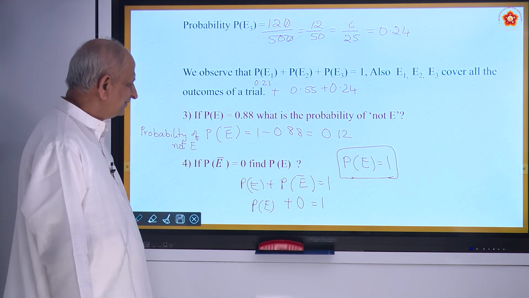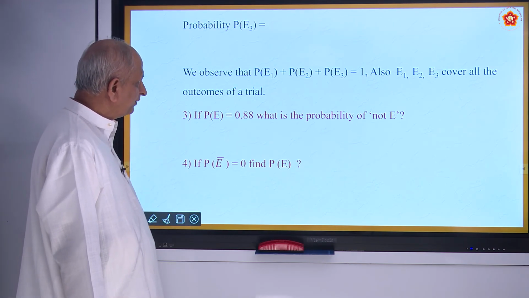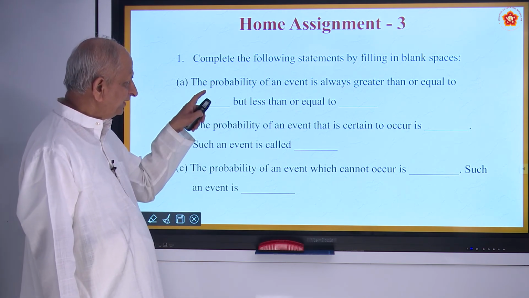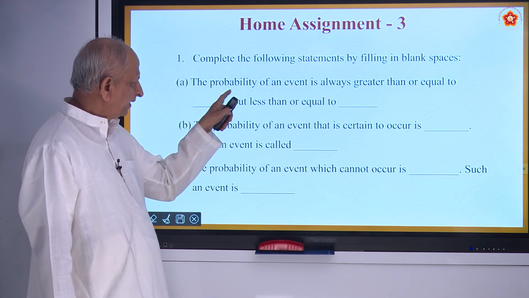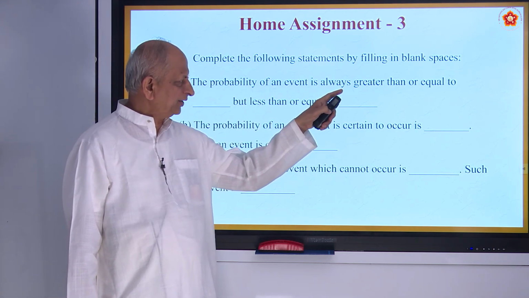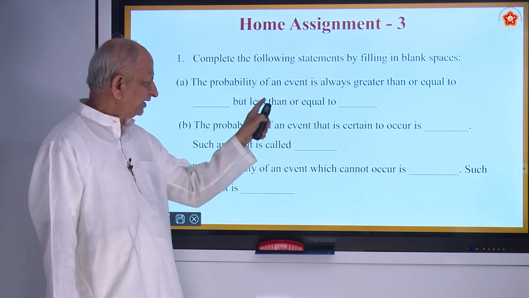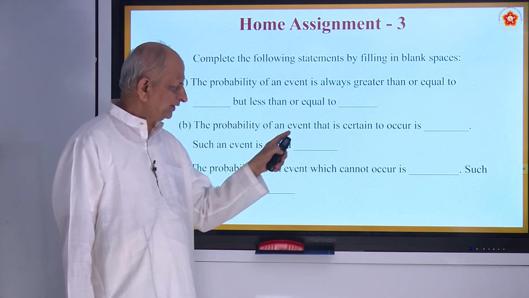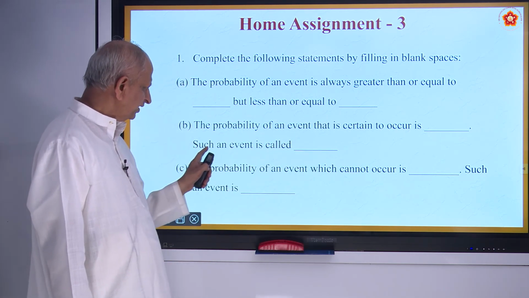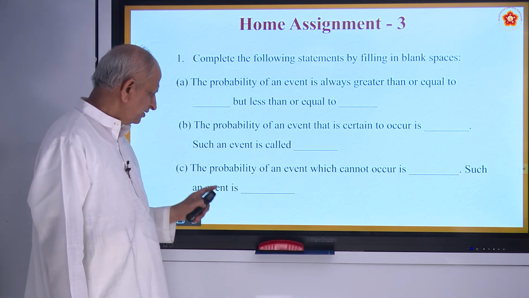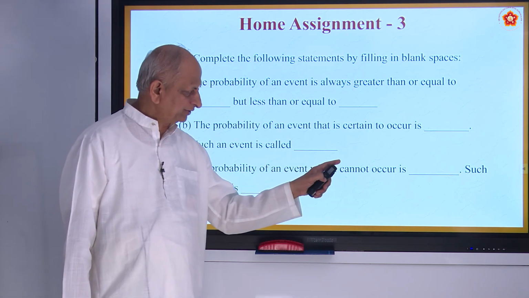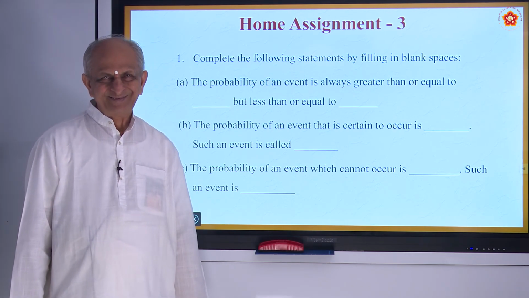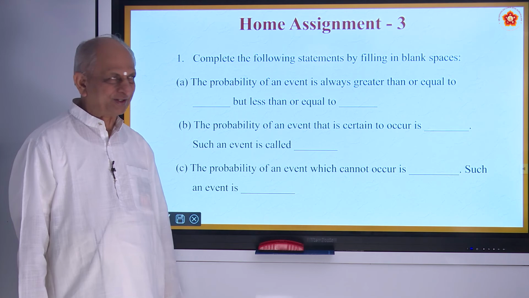Okay? Very nice. Now shall we pass on to home assignment? Complete the following statements by filling in the blank spaces. Probability of an event is always greater than or equal to dash, but less than or equal to dash. The probability of an event that is certain to occur is called dash. Such an event is called dash. Probability of an event which cannot occur is called dash. Such an event is called dash. Very simple, right? Okay.